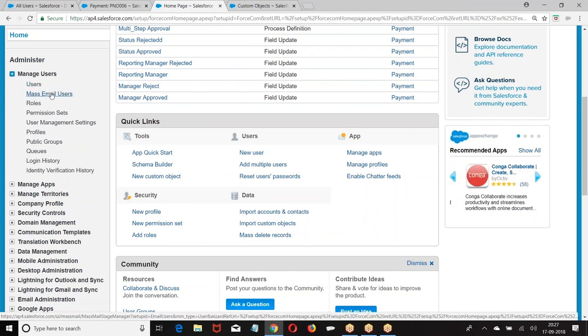Mass email users. What is that? In the company, if I want to send an email to the internal employees, let's say there are 2 Salesforce positions open and I am inviting people for referral. I am sending an email: okay, boss, submit your IT forms by 12th for filing your IT returns. Now, what is that internal mail I am sending? If you want to send an internal mail to your employees, then we go for mass email users.